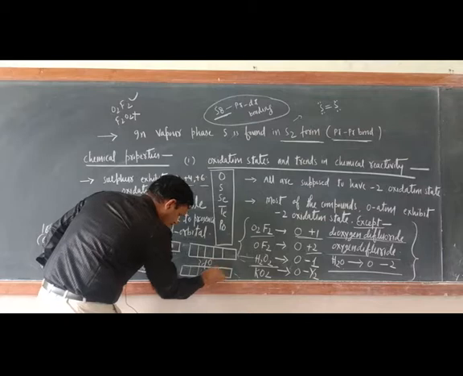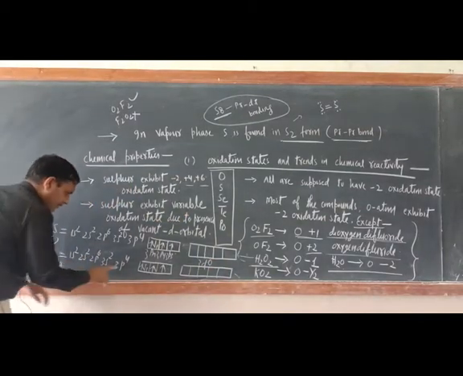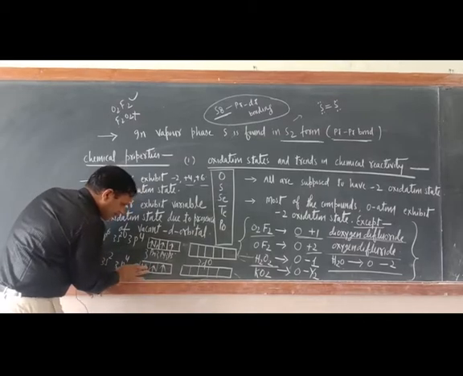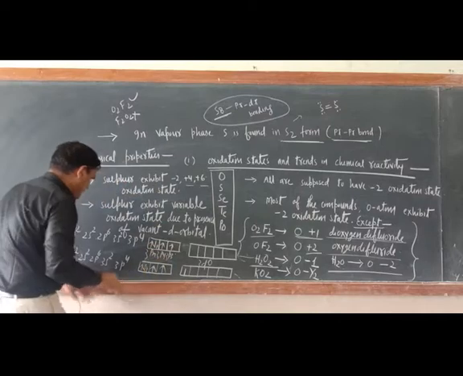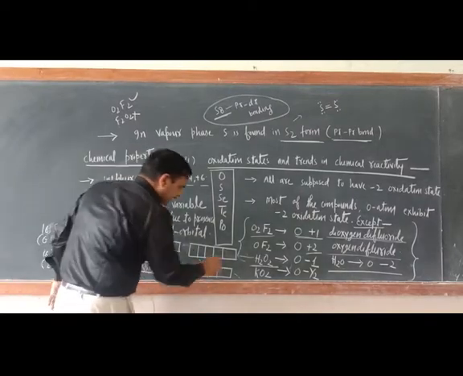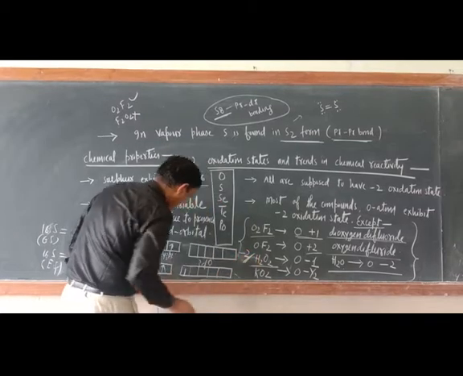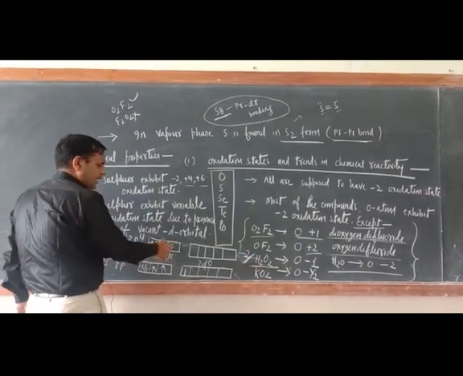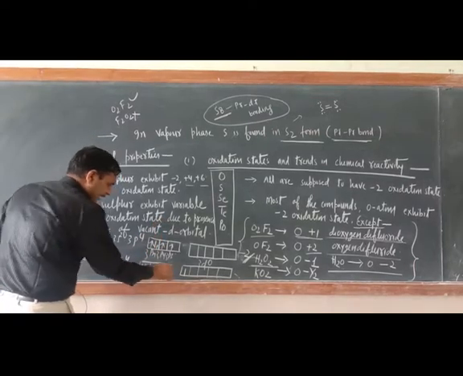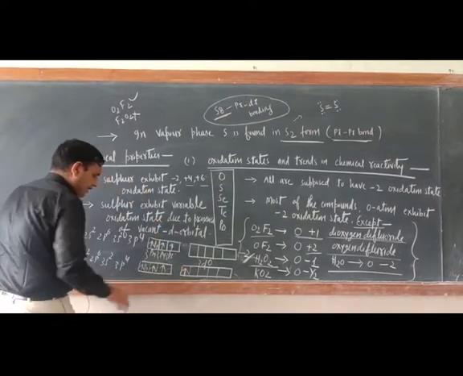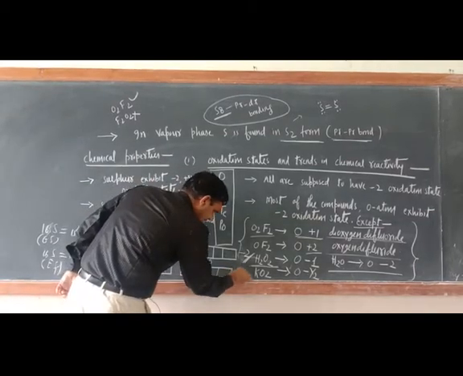Now just see, in excited state, first one electron will jump from here to here. So in ground state, what was its oxidation state? Its oxidation state was -2, because if it has 2 electrons, its octet will be completed. Now just see, this electron will jump and will go here. So how many unpaired electrons are here? Here the unpaired electrons are 4, so the oxidation state is +4.